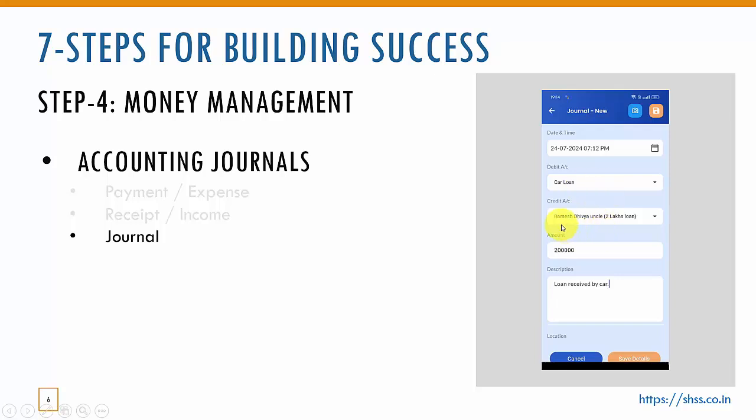Journal, for example: I received a car from Ramesh. It is a second-hand car. I have not made any payment. In that case, in the debit account I select car. In credit, who is giving? This is Ramesh. How much is the value? 2 lakh. Loan received by car. This is a journal entry. The amount is not involved directly, but the commodity value is recorded as the amount. In that case we will use journal. Contra: deposit from cash, deposit to SBI savings account. How much? This amount.